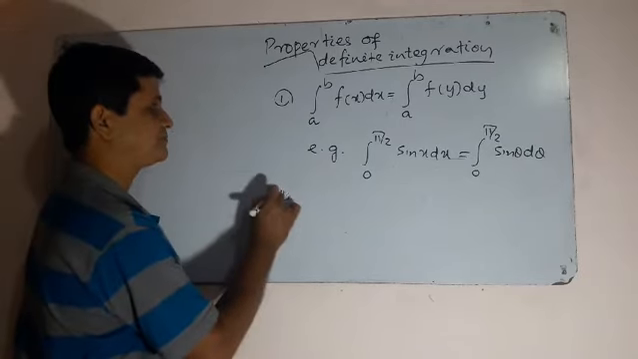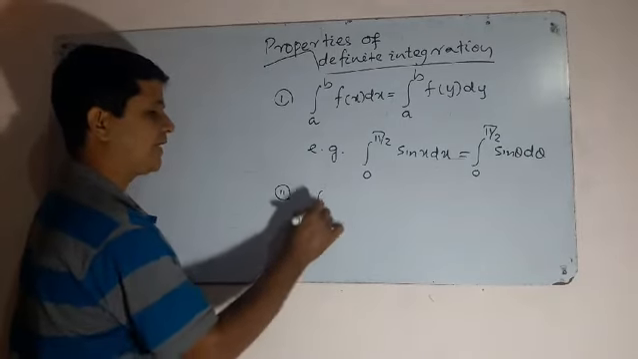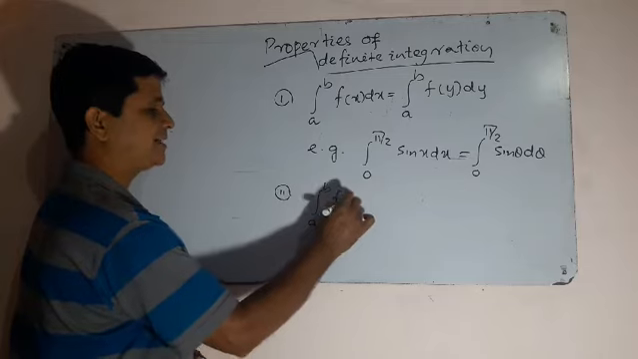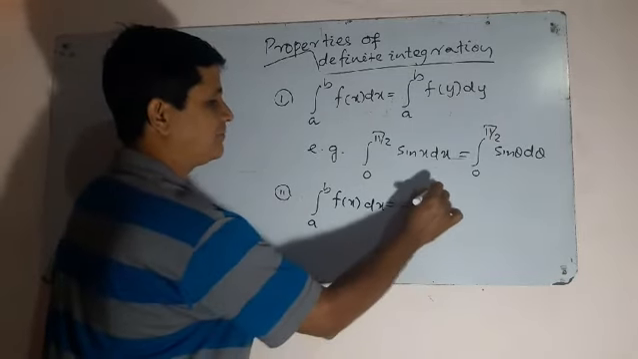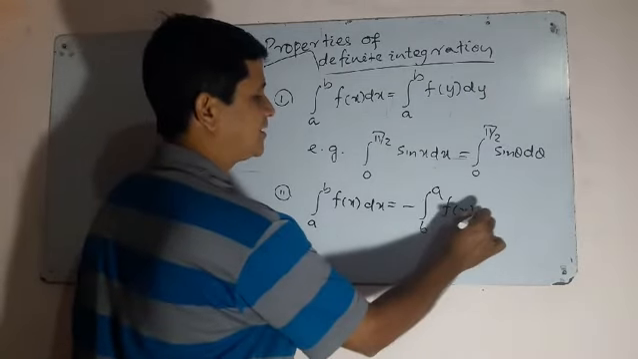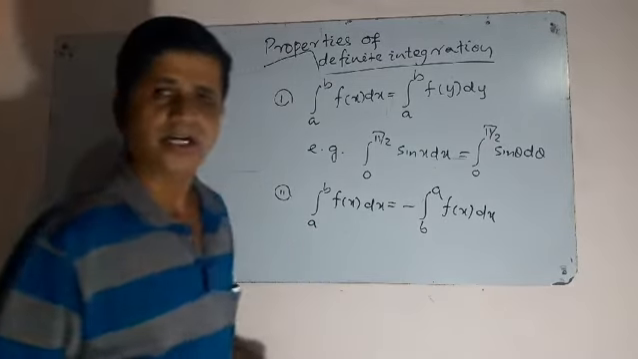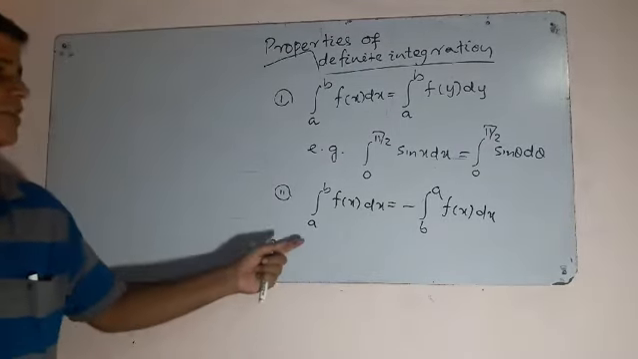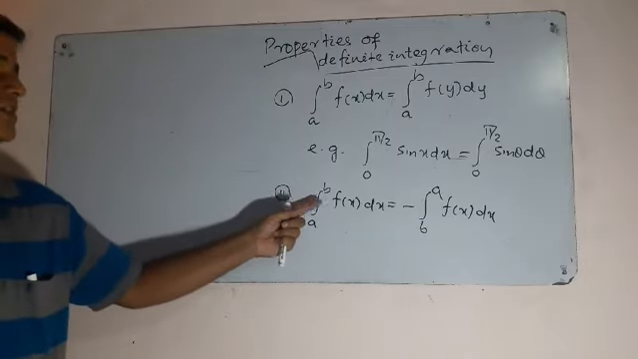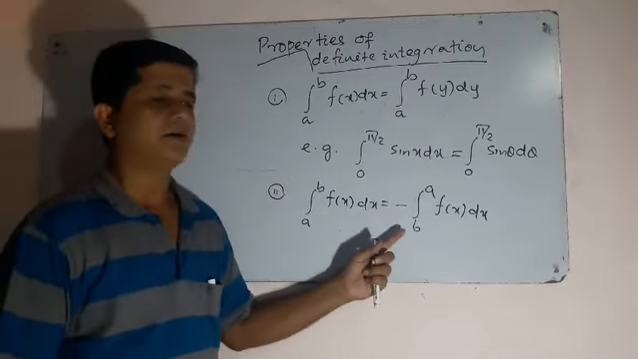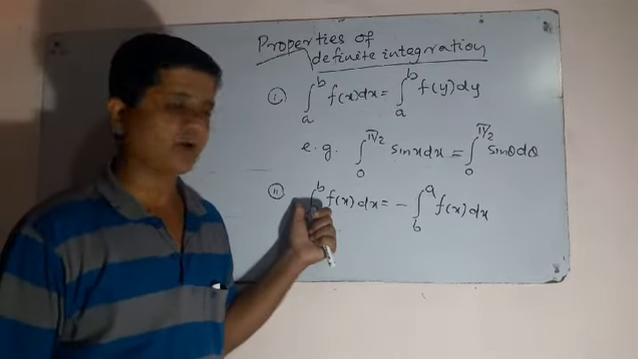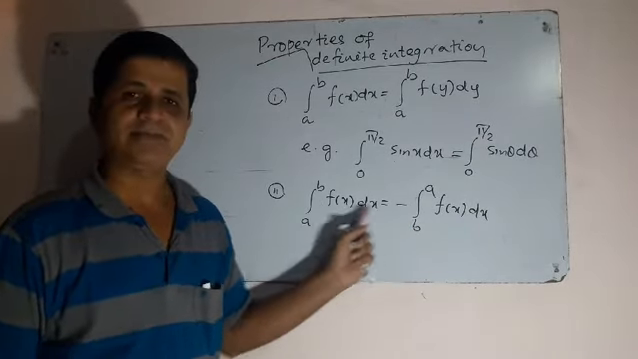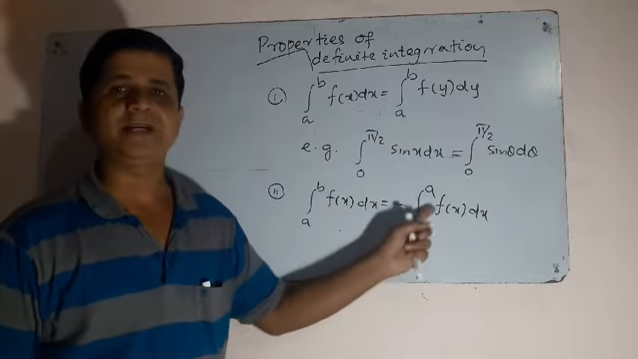Second bit, integration from a to b, f of x dx will be equal to minus integration from b to a, f of x dx. When the lower and upper limit interchange, then the definite integration sign will be changed. If it is positive, then it will change to negative. A to b here, it will be b to a.